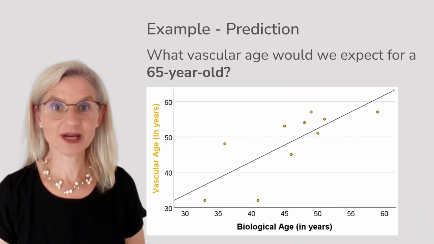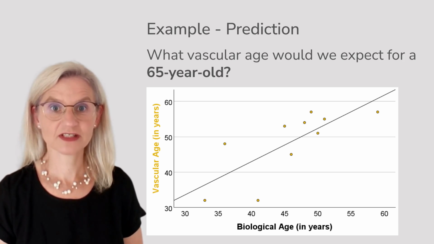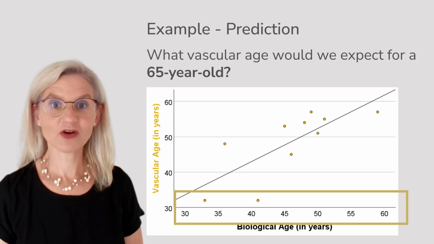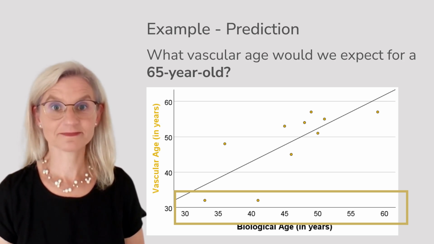It is important to remember that this estimate is only valid within the range of the data. If we were asked to predict the vascular age of a 65-year-old woman, we could not reliably do so using this equation. Our estimates apply only to biological ages between 33 and 59 years.